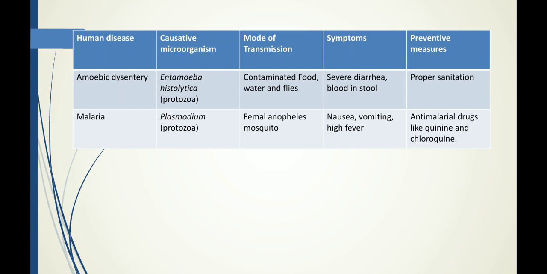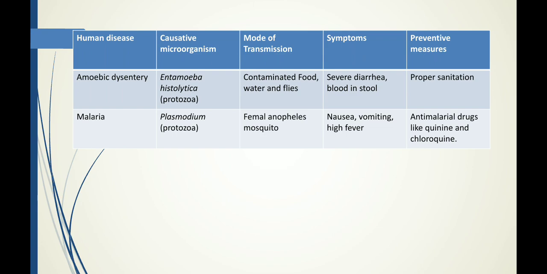What happens in amoebic dysentery is, as the name suggests, severe diarrhea. So it is complete loose motion and blood in your stool, that is, you'll find blood traces in your stool. The preventive measure that has to be taken is complete sanitization. You have to be very clean and your surroundings must be clean in order to protect yourself from this particular protozoan disease.